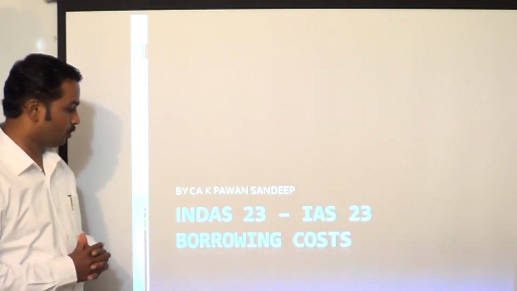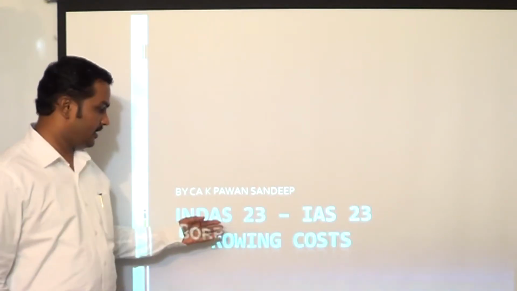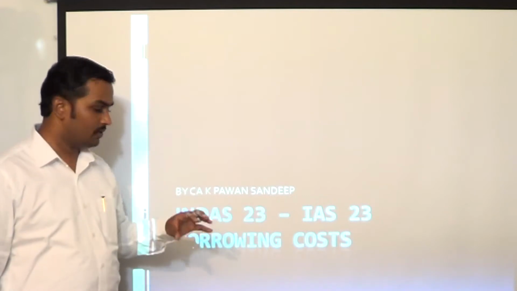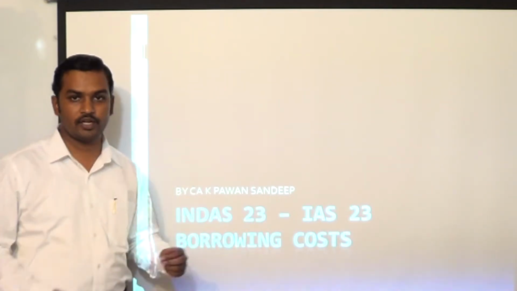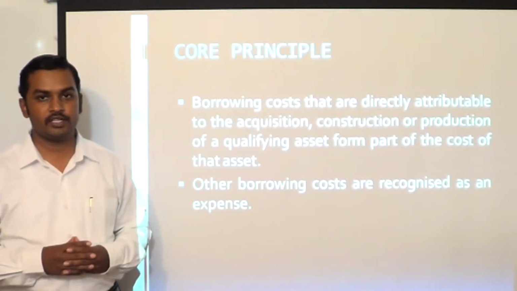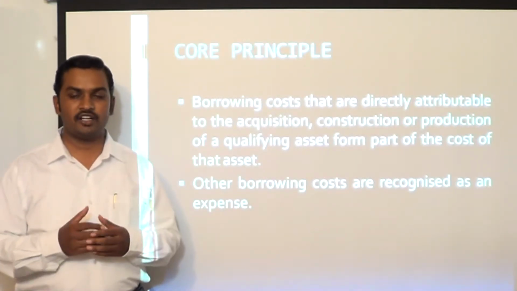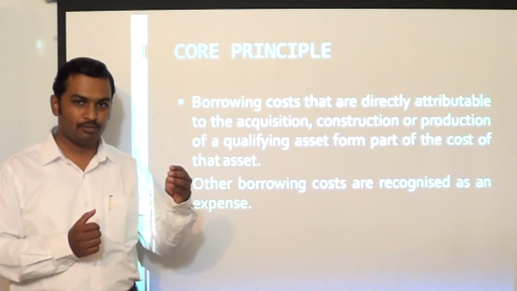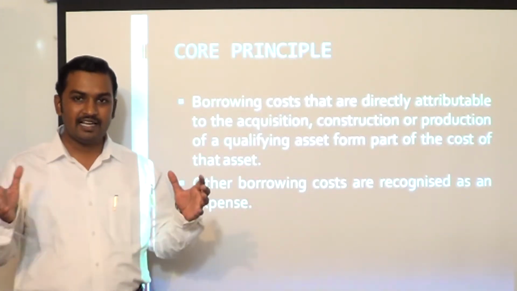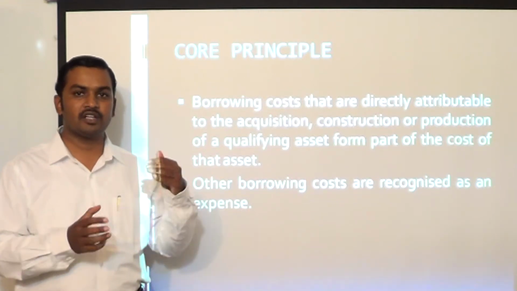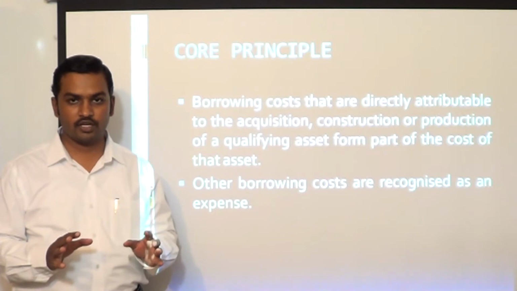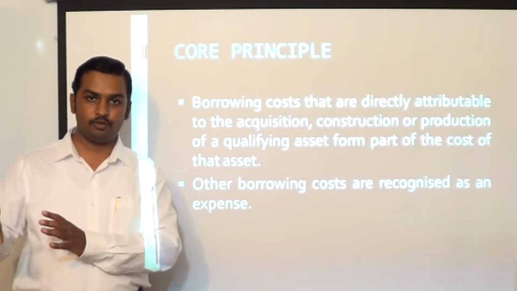In this lecture we are going to deal with borrowing cost. Ind AS 23 and International Accounting Standard 23 prescribe the accounting treatment for borrowing cost. Now, what is the core principle of Ind AS 23? According to the standard, if there is any borrowing cost which is attributable to acquisition, construction or production of a qualifying asset, then such borrowing cost has to be considered as part of cost of the asset. It should not be debited to profit and loss account. Other borrowing costs can be debited to profit and loss account.